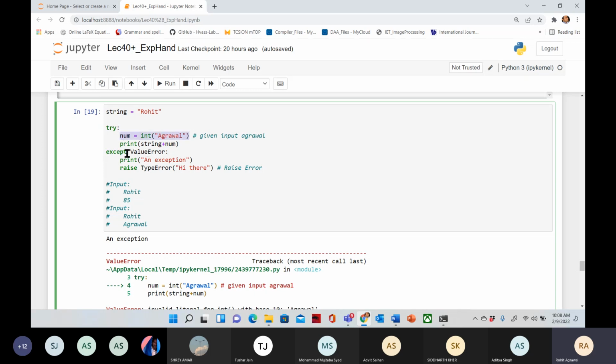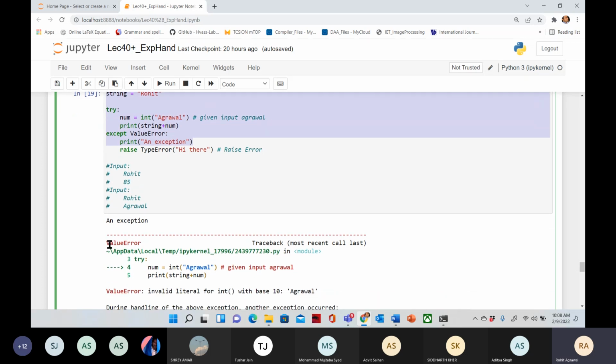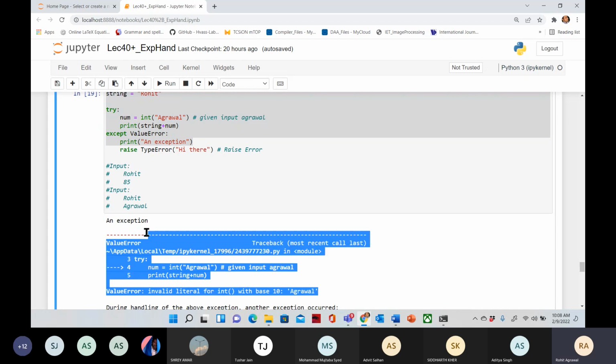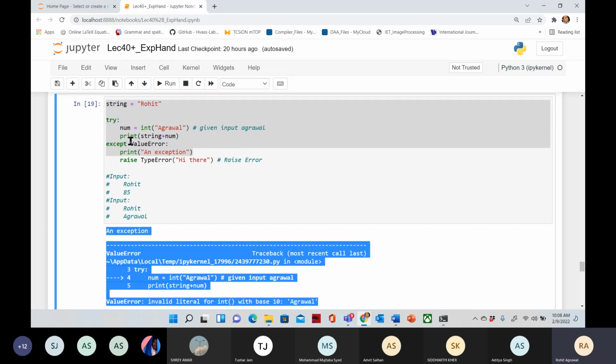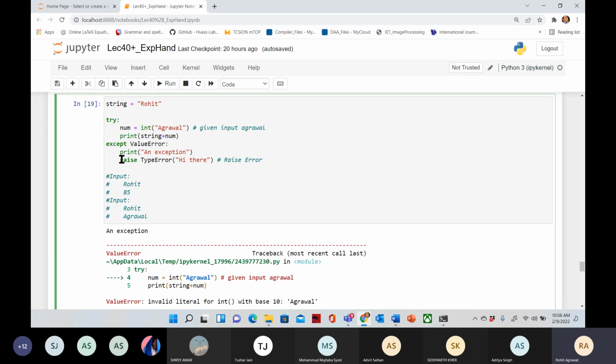So except ValueError, this statement will execute. This is from yesterday: an exception, ValueError, invalid literal for int() with base 10. Now, during handling these exceptions, I am raising a particular exception. I am forcing it to display TypeError, so raise TypeError and any message, whatever you want to print.